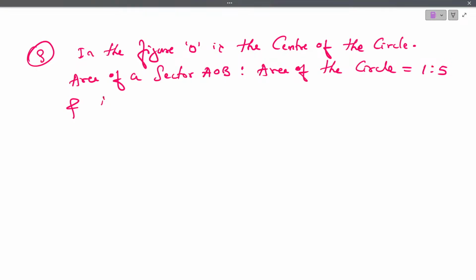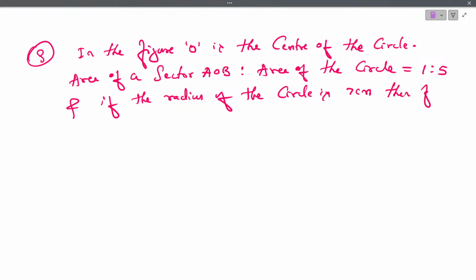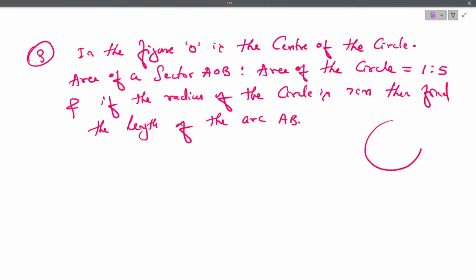And if the radius of the circle is 7 centimeter, then find the length of the arc AB. So this is the question given, OAB.